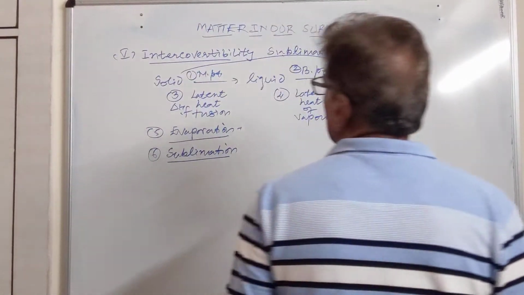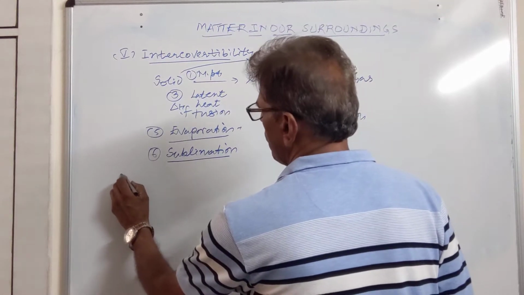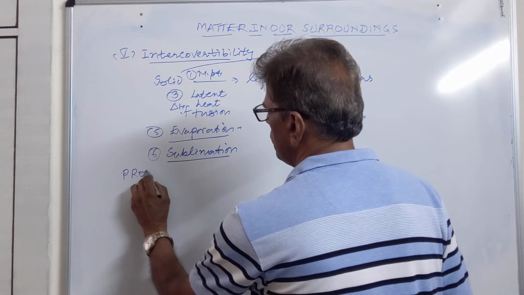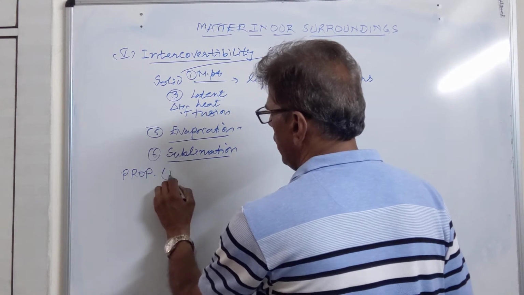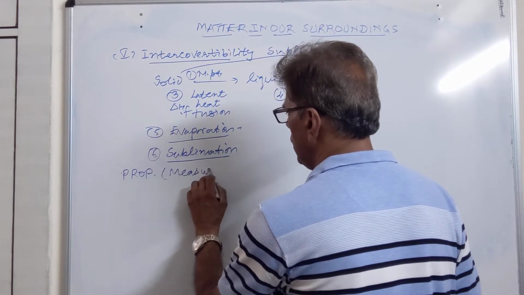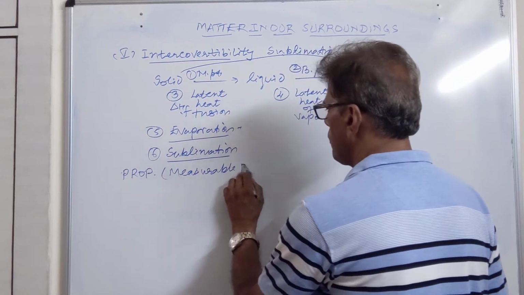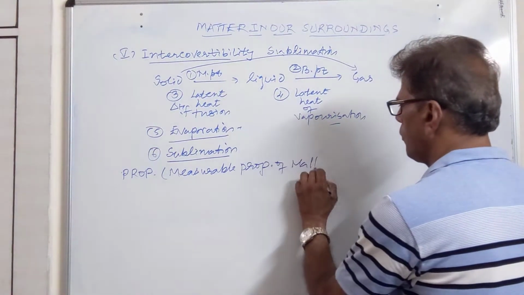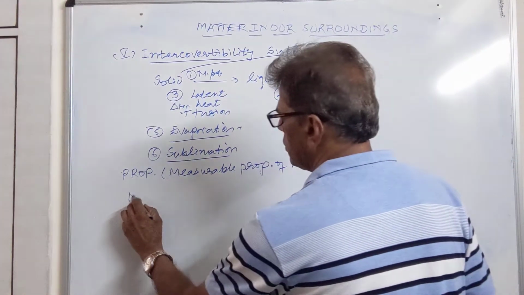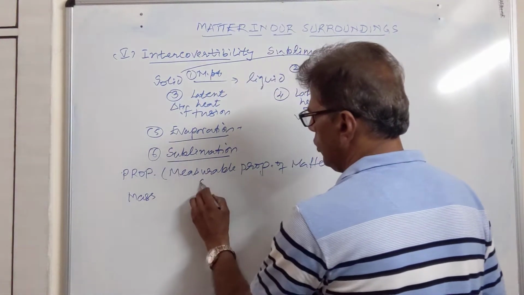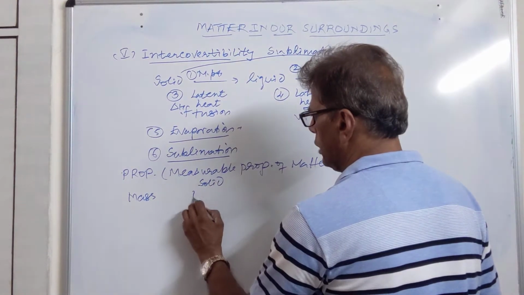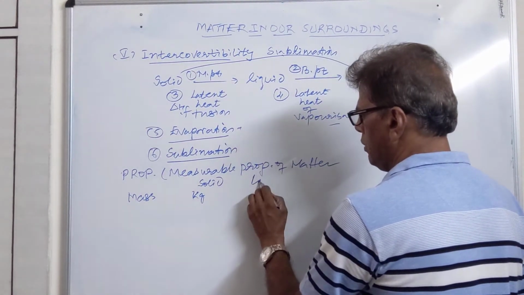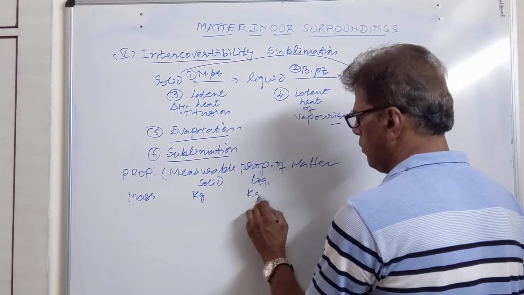Then we have the next property, the measurable properties of the matter. Mass of the solid is expressed in kilogram. Liquid, kilogram.